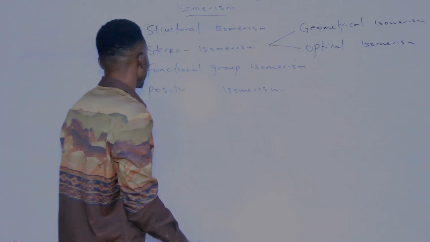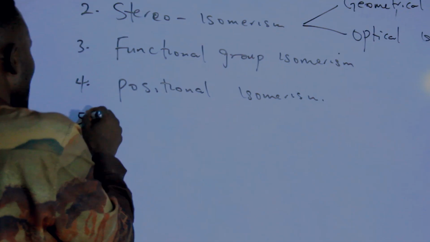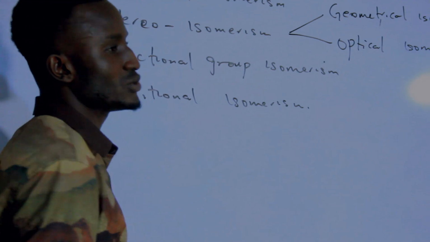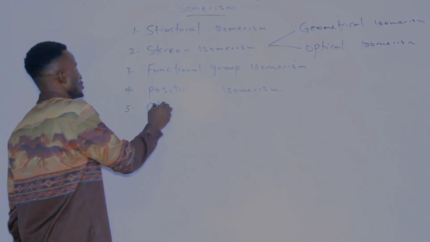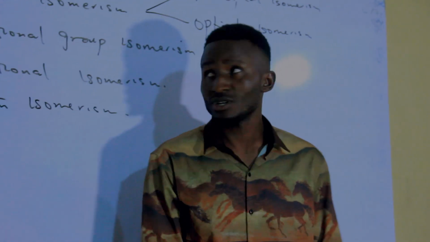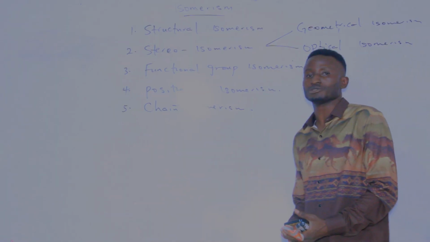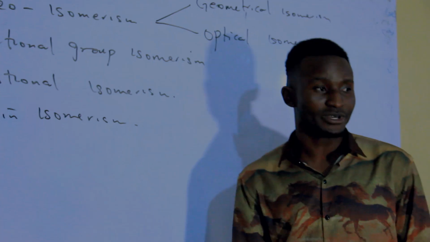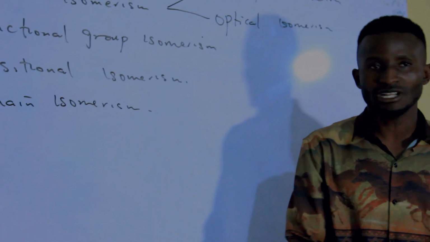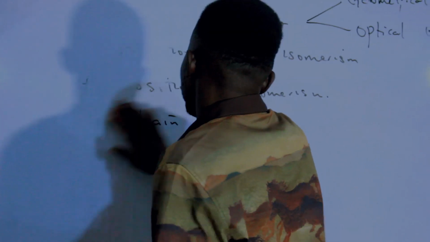Now, let us look at this isomerism. Let me add one to it, making 5. These are the 5 I'm going to explain today, in which we have what we know as chain isomerism. Now, what is structural isomerism? What is stereoisomerism? What is the functional group isomerism? What is the positional isomerism? What is chain isomerism? Now, follow me. The first one, the structural isomerism.